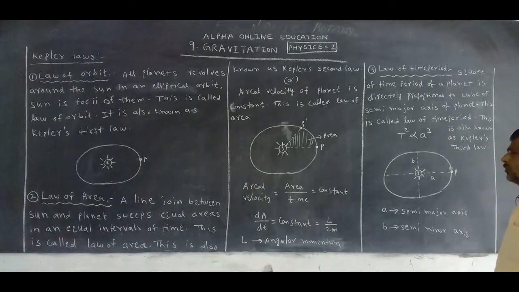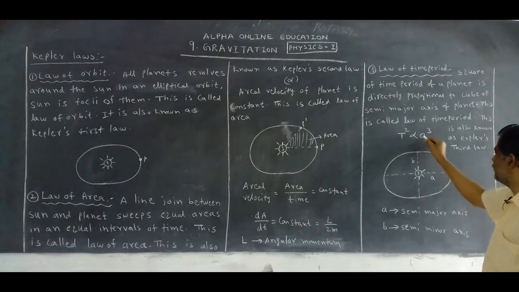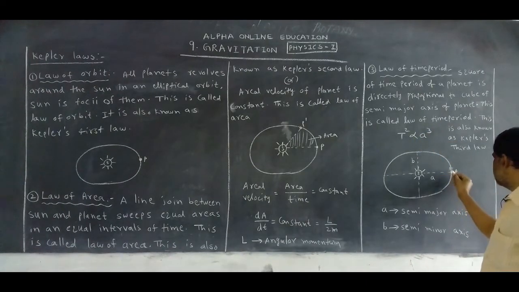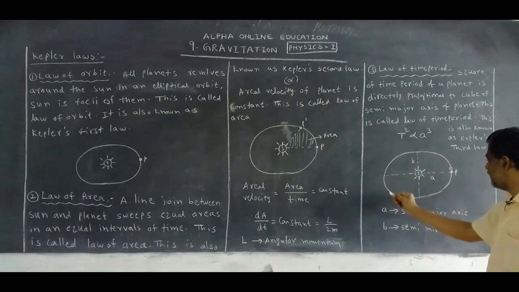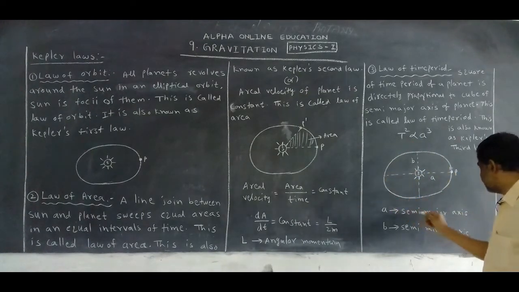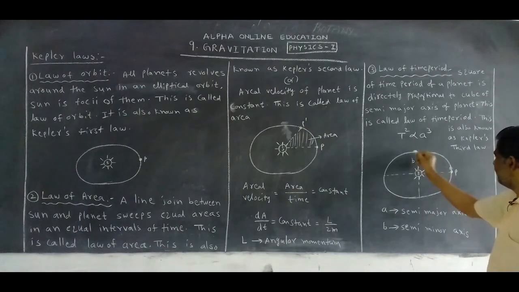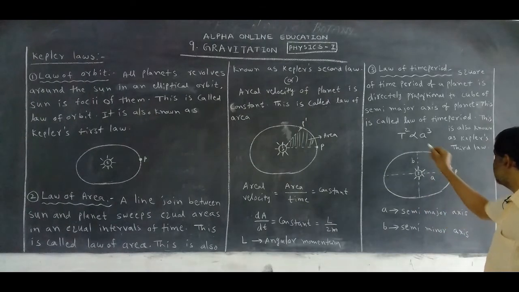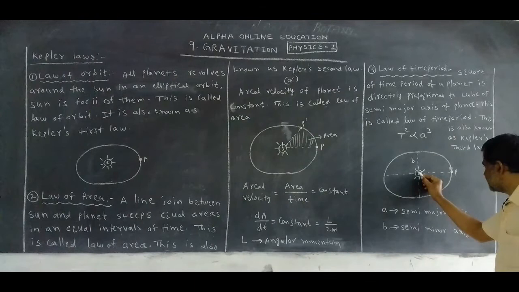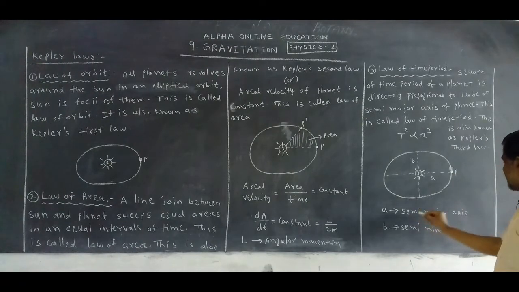Okay. Now, the mathematical expression: T square is proportional to a cube. One complete revolution is called the time period, but you take the square of the time period. It is proportional to, this is the sun, here to here distance is the semi-major axis.